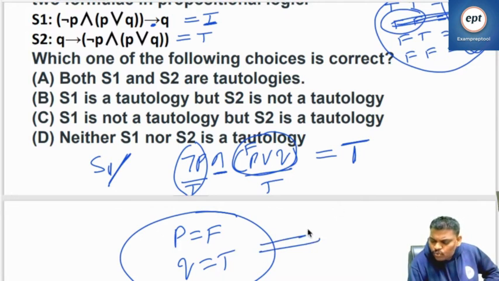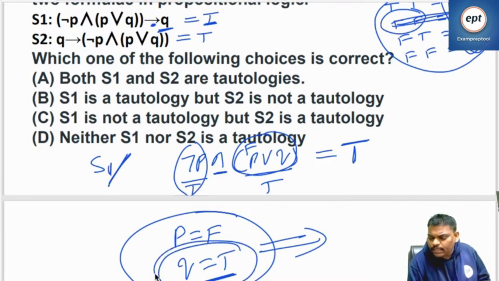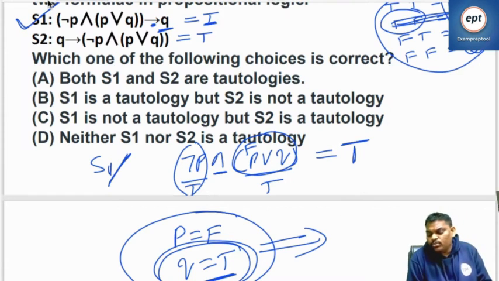Now go to the right side and substitute. Right side has only Q, and Q is true. By assuming left true, I proved right is true. So S1 is a true statement, and S1 is perfect. Let's go to S2.